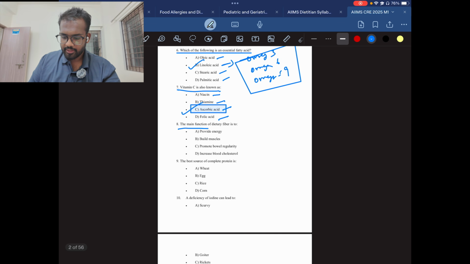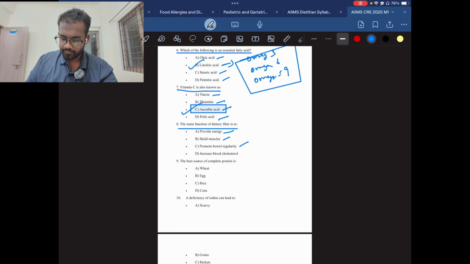Next question. The main function of dietary fiber is to provide energy, build muscle, promote bowel regularity, increase blood cholesterol. As everyone knows, providing energy is a work of macronutrients like carbohydrate, protein, and fat. Muscle building helps in protein, and increases blood cholesterol.